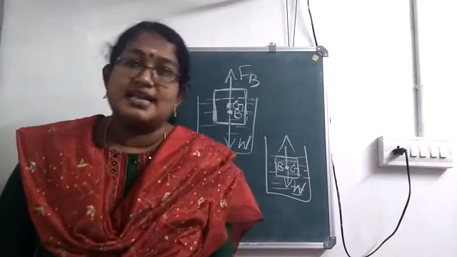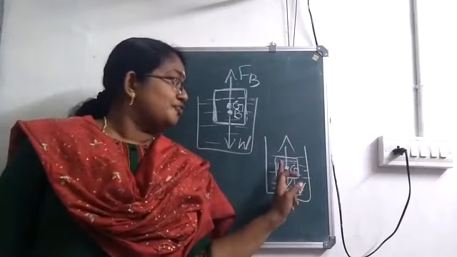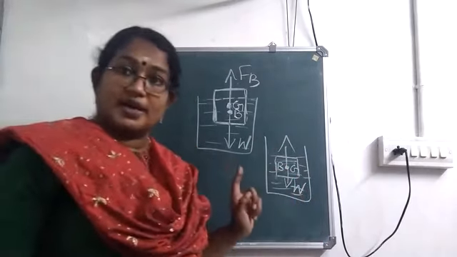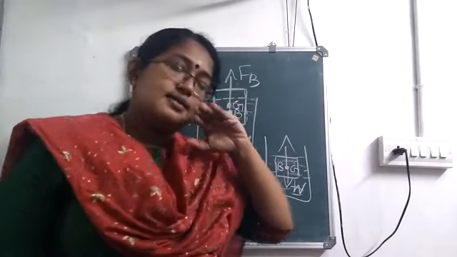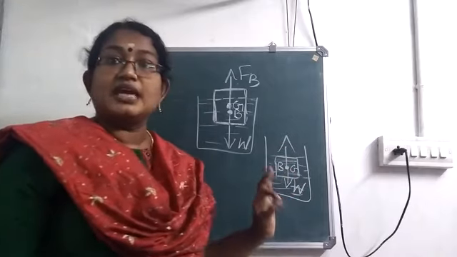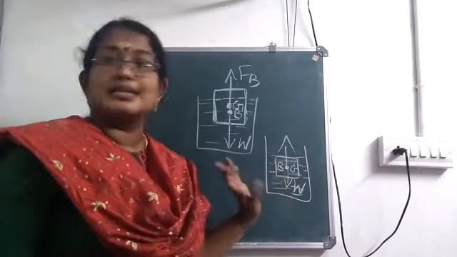Both will coincide. Okay. So once again, buoyant force acts along the center of buoyancy. If a body is completely immersed in a liquid, center of gravity and center of buoyancy coincide. That is, we will be having just a single point.